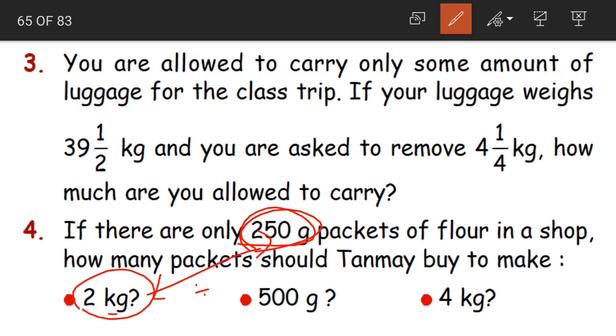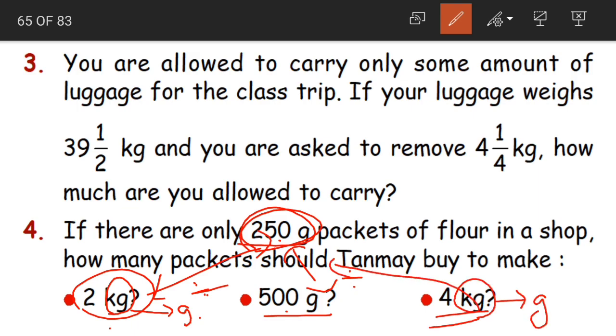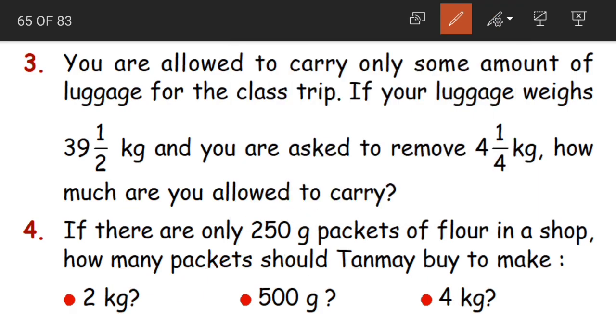Yes, again divide both the quantities. Here it's in kgs, so first convert it into grams and divide. Even for 500 grams, we have to divide these two: 500 divided by 250. And again for 4 kgs, convert kgs into grams and divide this by 250 grams, children.